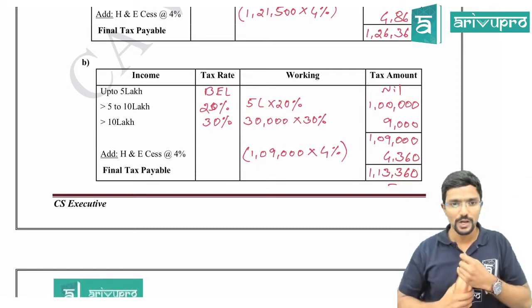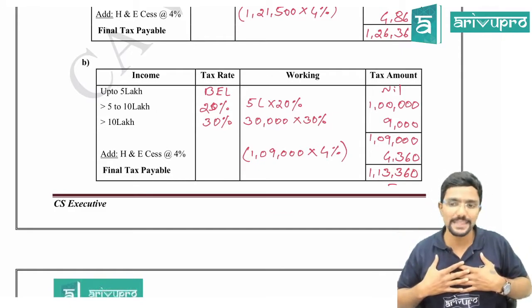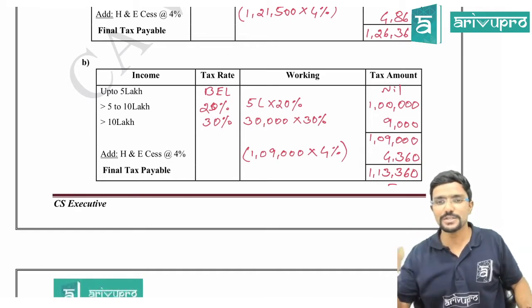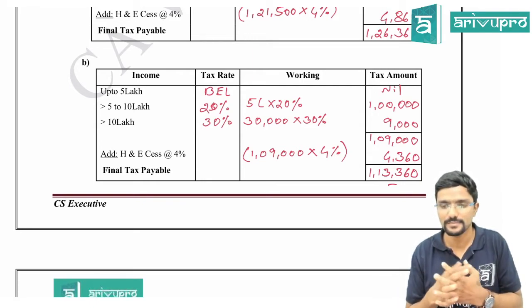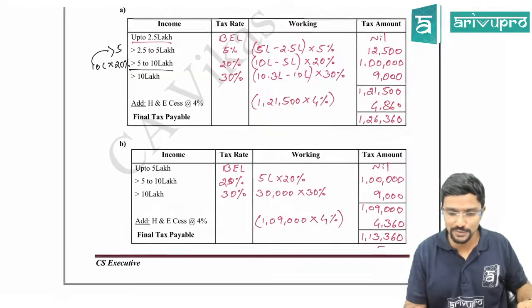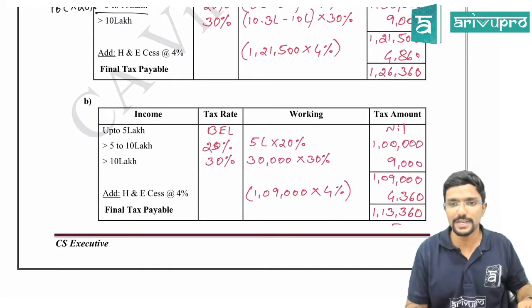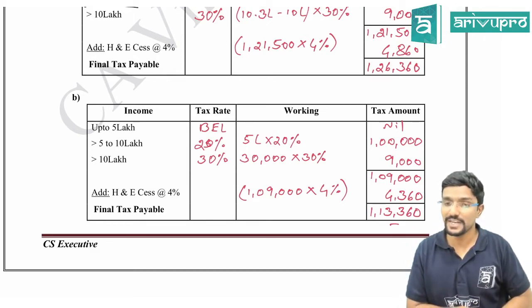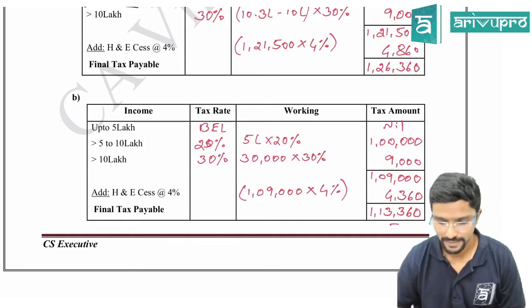Agree? How did you get 30,000, sir? In the previous two cases I told you, my total income is 10 lakh 30,000. So more than 10 lakh, how much is there? 30,000. So 30,000 into 30%. If you had understood the previous two cases, then this I have done directly. The figures I have taken directly. How did I get 5 lakh? 10 lakh minus 5 lakh. How did I get 30,000? 10 lakh 30,000 minus 10 lakh. Shall we move ahead?